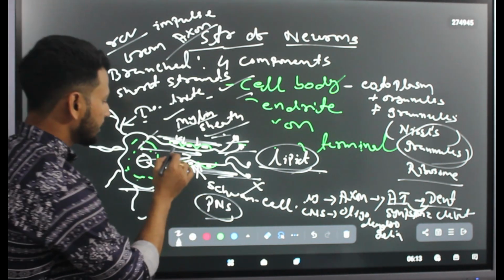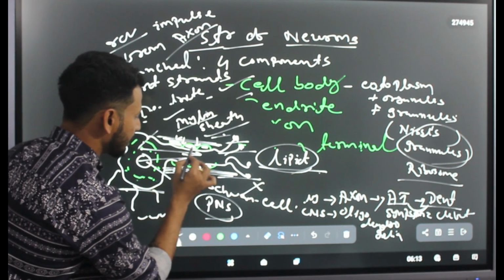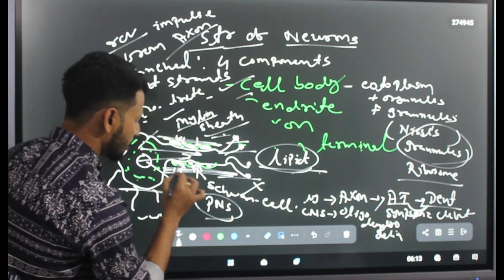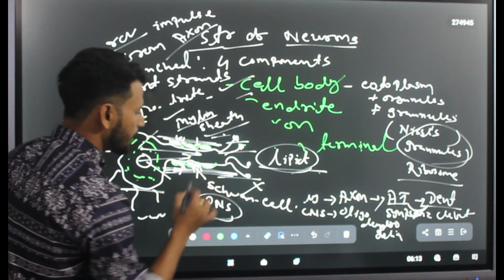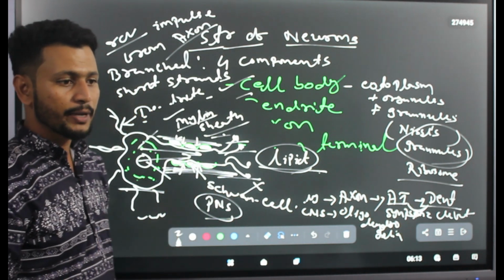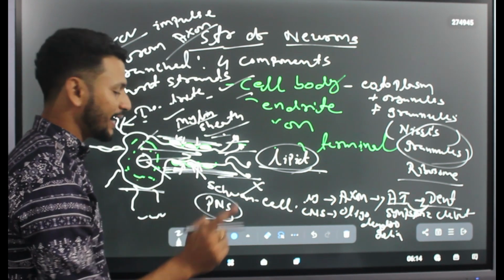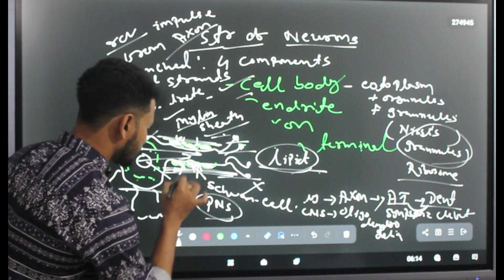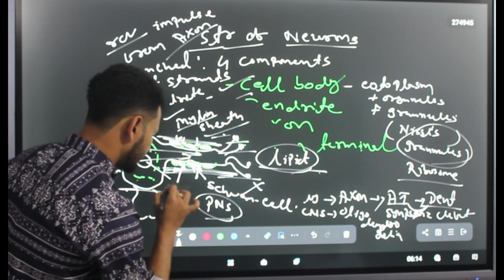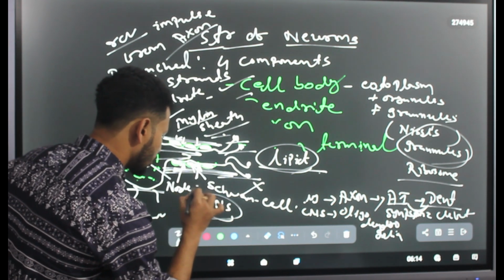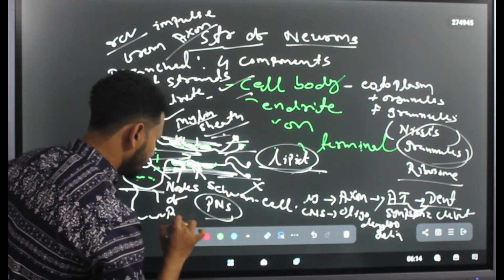Now, look at the structure over here. As I said, these layers act like an insulating barrier. Whenever there is a requirement to exchange ions or any kind of impulse, that can be done through the nodes of Ranvier.